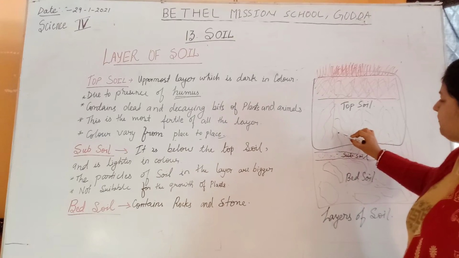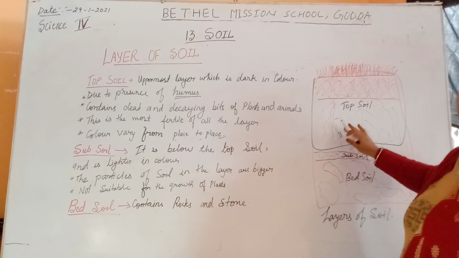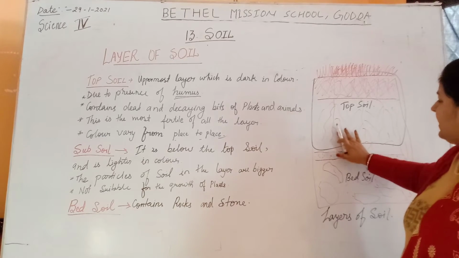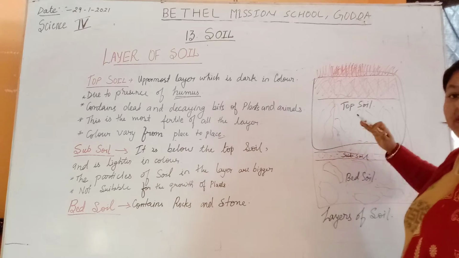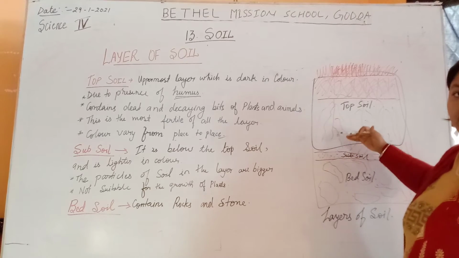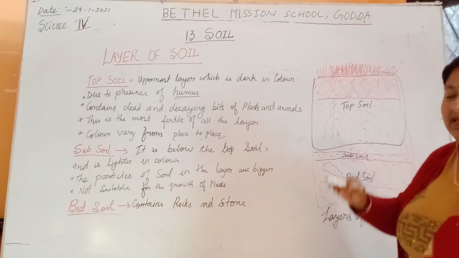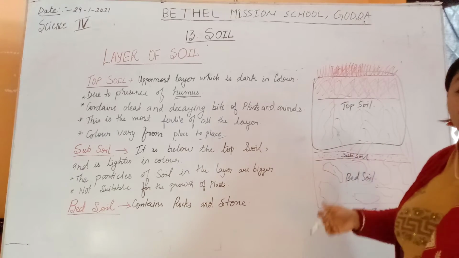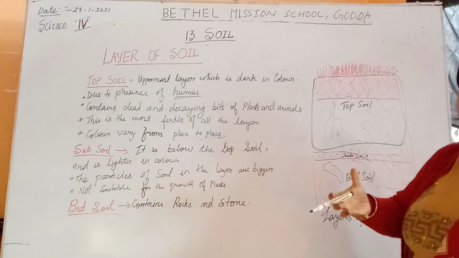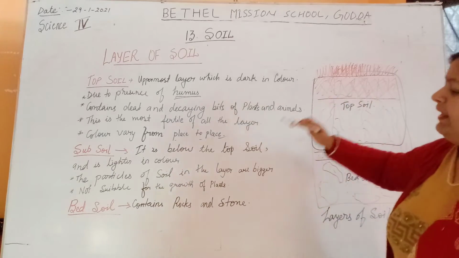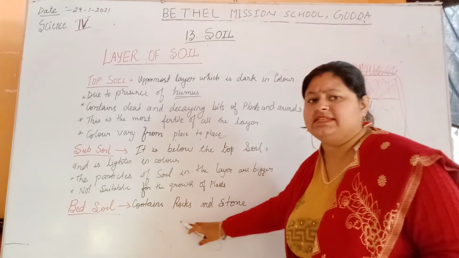If the topsoil is brown or orange in color, the subsoil is less bright than the topsoil. This part contains a smaller amount of fertility, and it also contains some rock particles, bigger rock particles than the topsoil. The last layer of the soil is the bed soil.